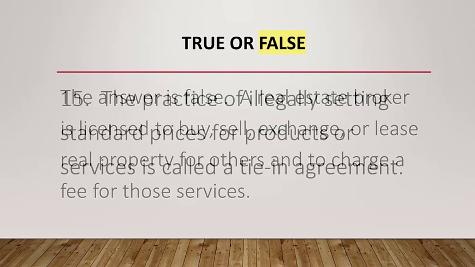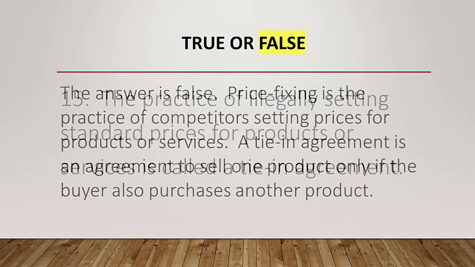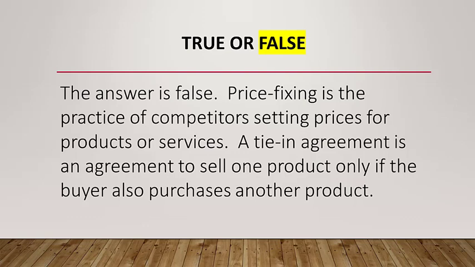Question number 15. The practice of illegally setting standard prices for products or services is called a tie-in agreement. The answer is false. Price fixing is the practice of competitors setting prices for products or services. A tie-in agreement is an agreement to sell one product only if the buyer also purchases another product.